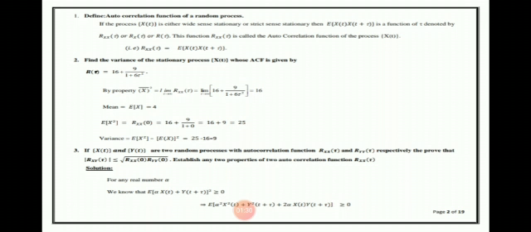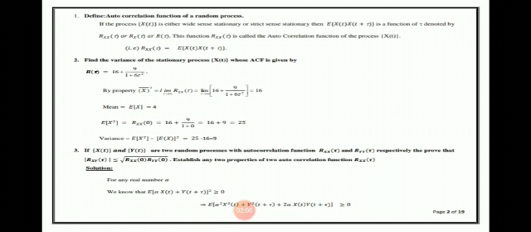Next question: find the variance of the stationary process X(t) where the ACF is given by R(tau) equal to 16 plus 9 divided by 1 plus 6 tau square. ACF means autocorrelation function. By the property, X bar square, the mean square, equals limit tau tends to infinity of R_XX(tau), equal to limit tau tends to infinity of 16 plus 9 divided by 1 plus 6 tau square.